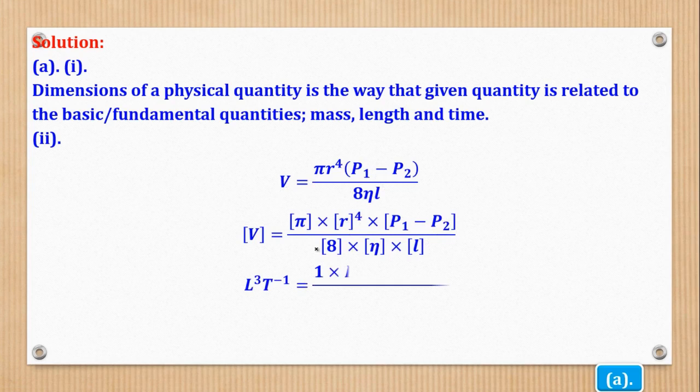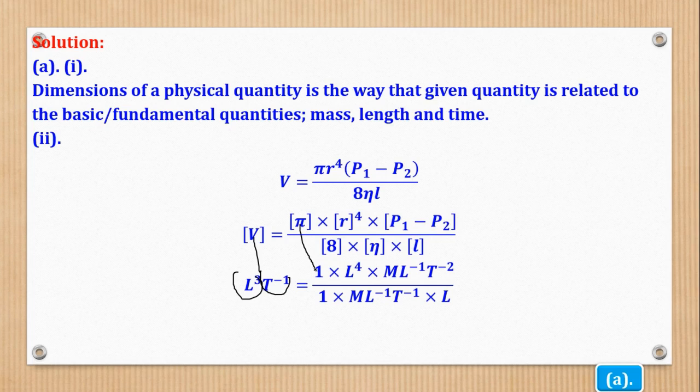When you remove the box bracket, it means you have already got the dimension. For example, here there was a box bracket, but here there is no box bracket. If by mistake I put a box bracket here, you'll get no mark, because a box bracket means you want to get the dimension of what is inside that box bracket. So the dimension of V is this, because it was volume per second. Volume is L cubed, per second is T to the power negative 1.